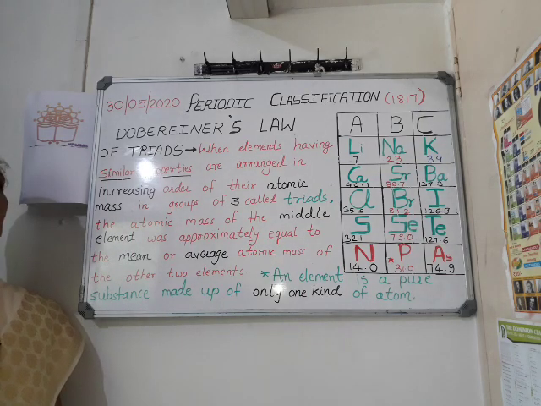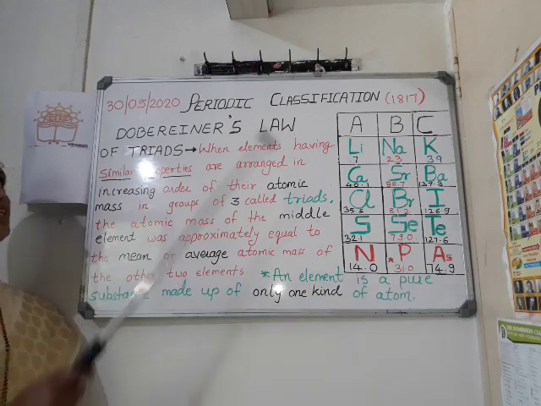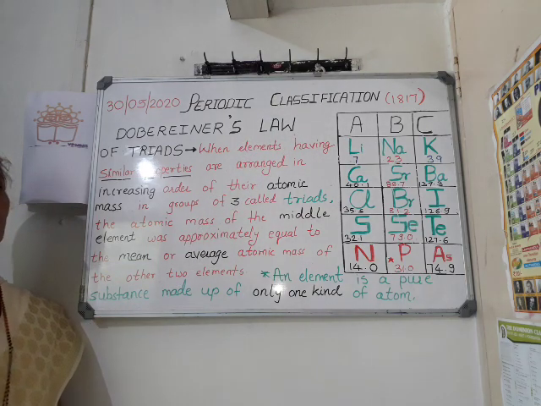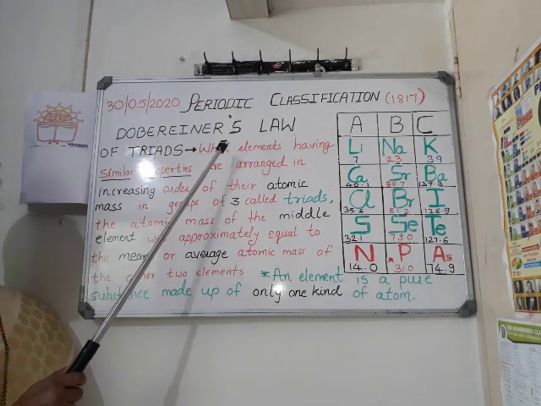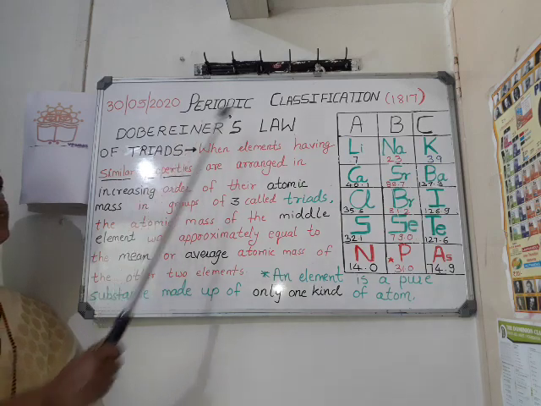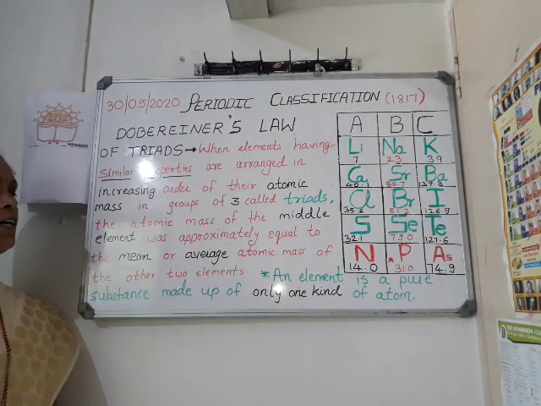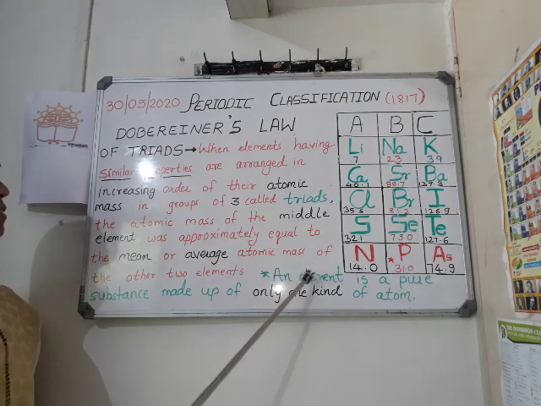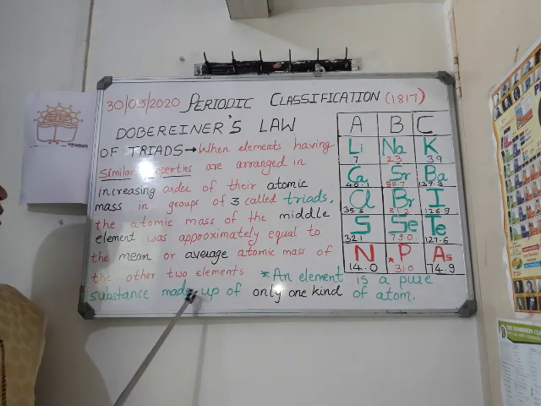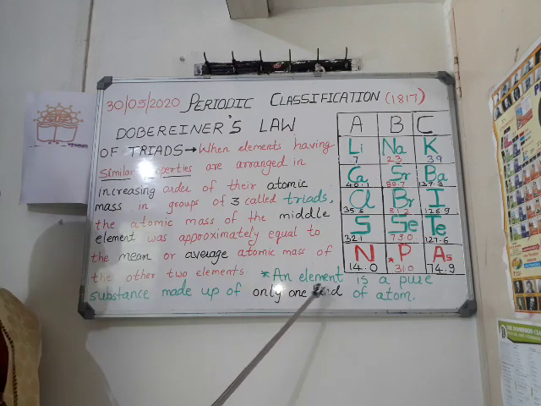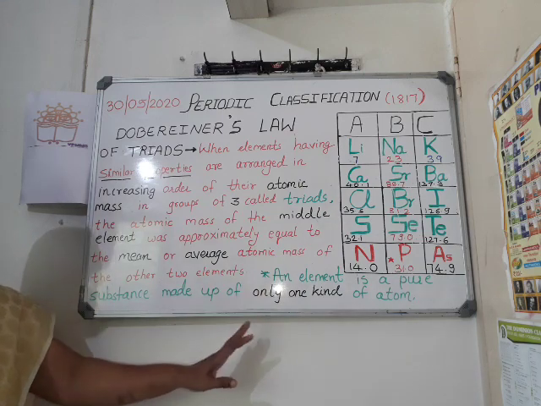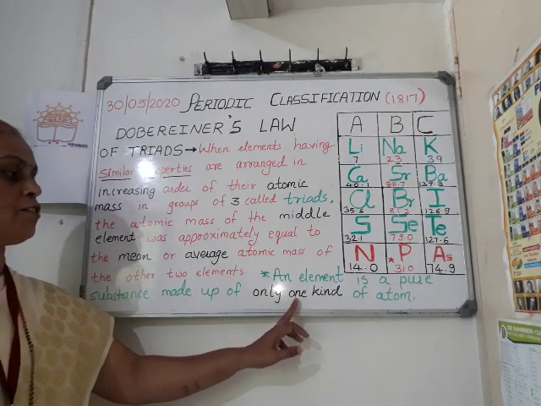Friends, today we are here with the chapter Periodic Classification of Elements, and this is the classification of elements which was proposed by Dobereiner in 1817. So let us first know what are elements. An element is a pure substance made up of only one kind of atom.